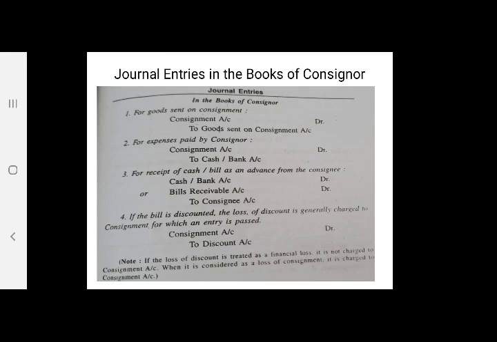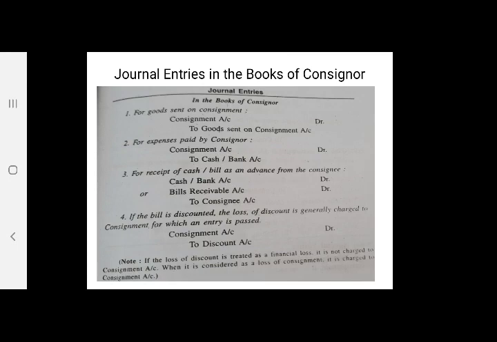In a sale, there is a change of ownership from the seller to the buyer. But in consignment, the goods are dispatched for sale on behalf of the owner or manufacturer to the agent. So there is no transfer of ownership in consignment.